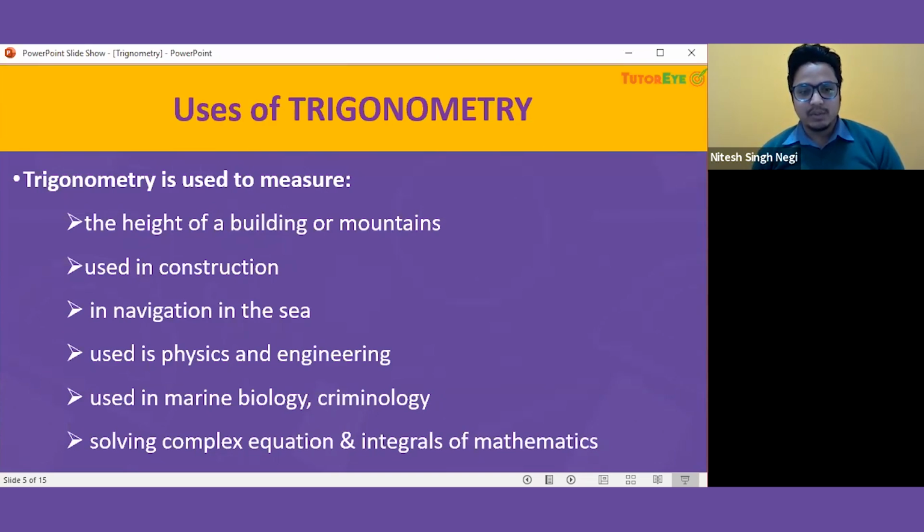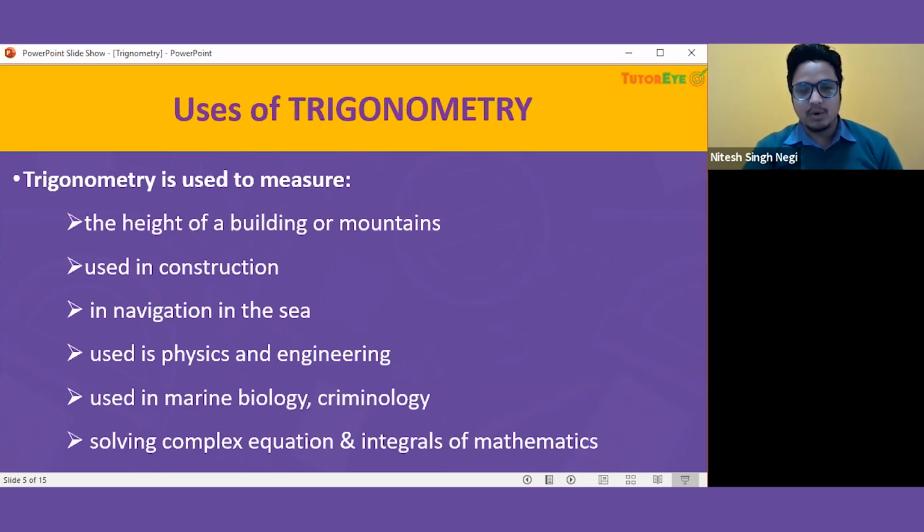It is also used in marine biology, where we use this to find the length or height of a mammal or a fish in the sea. And in criminology, it is also used. And in math itself, it can be used to simplify complex equations and integrals of mathematics. So this is all about trigonometry and all the applications.